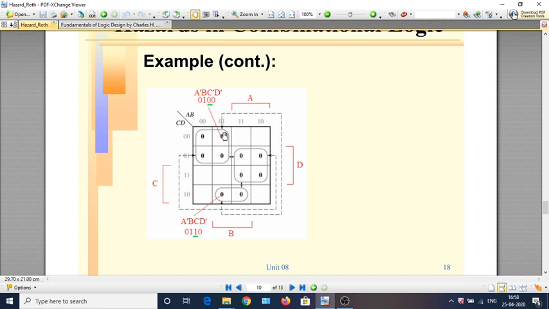And if C changes to 1, others remaining constant, the input combination will be 0, 1, 1, 0. So we will switch from this 0 square to this 0 square, and they are two adjacent zeros which aren't covered by the same 0 term. So there is a possibility of the static 0 hazard. So to avoid that, we should cover them.